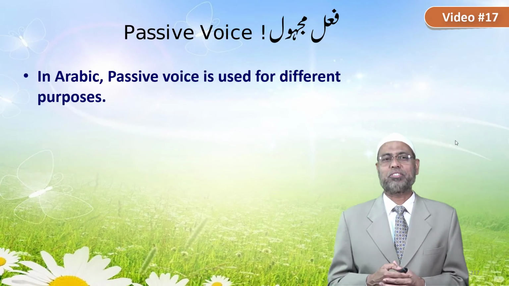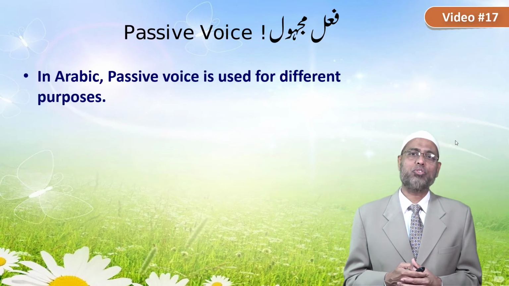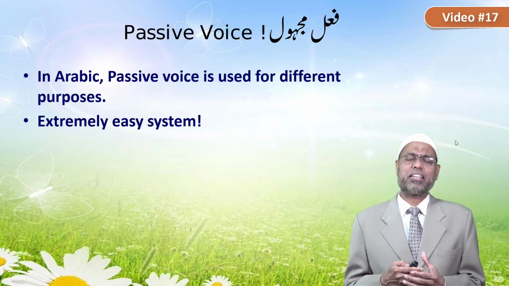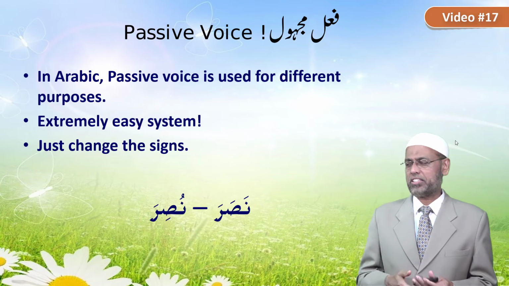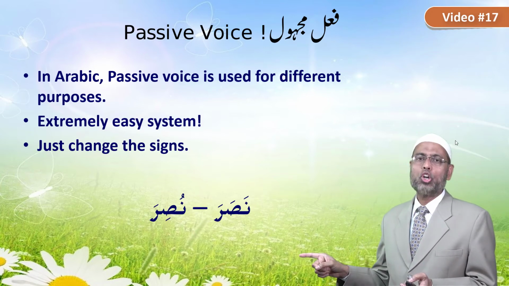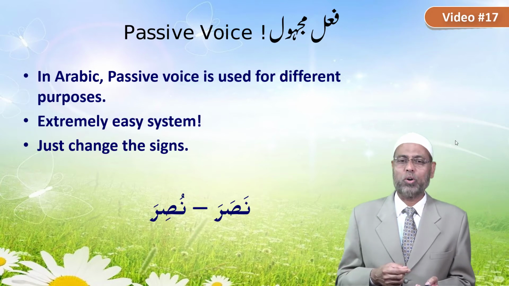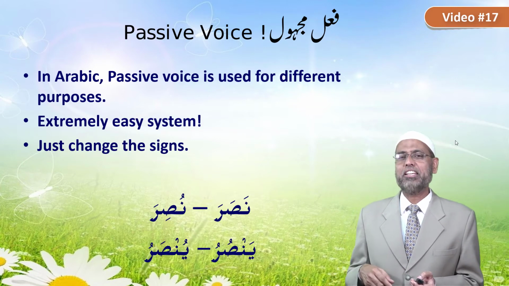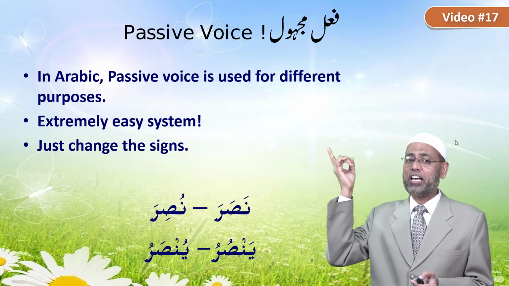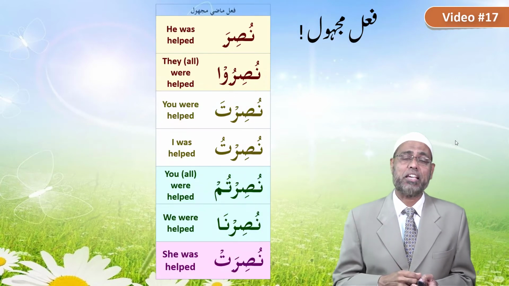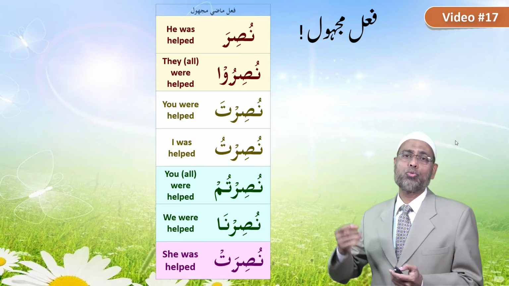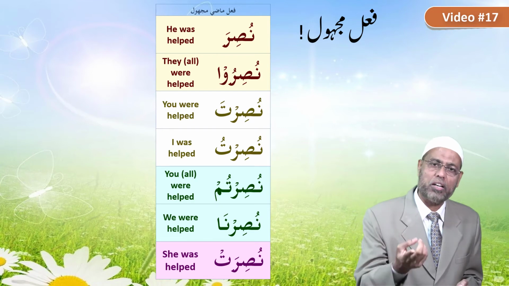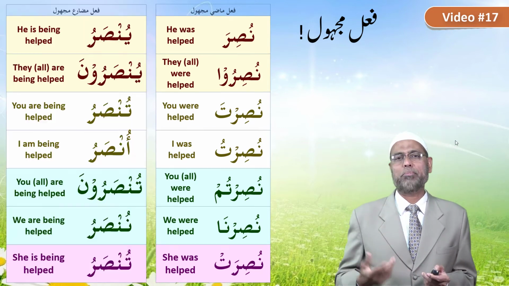Let's take the passive voice. In Arabic, the passive voice is used for different purposes, and it is extremely easy to make. Just change the signs. Nasara means he helped. Nusira means he was helped. And similarly, Yansuru means he helps, and Yunsaru means he is being helped. And once you know Nusira, he was helped, you can make different forms. Nusiru, they were helped. Nusirta, you were helped. Nusirtu, I was helped, and so on.